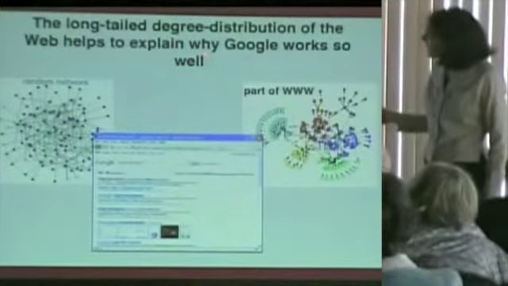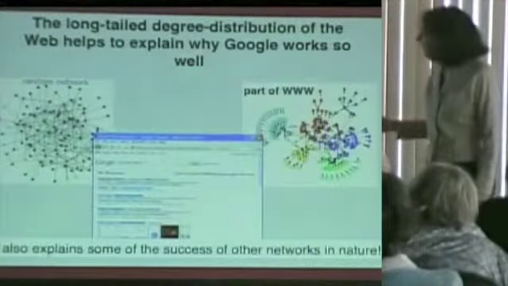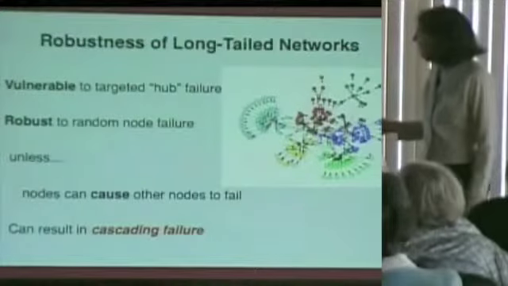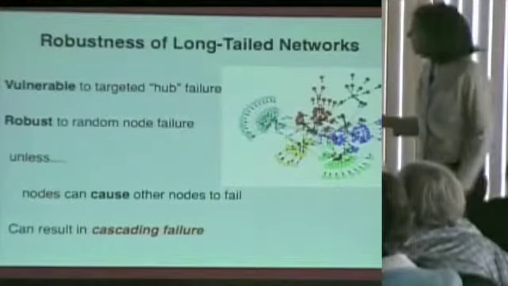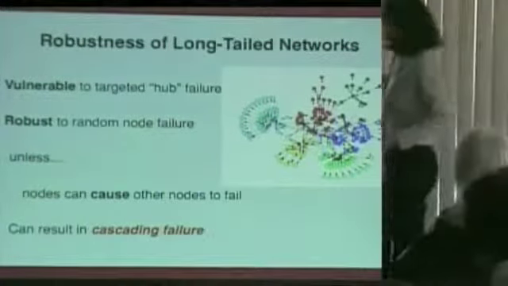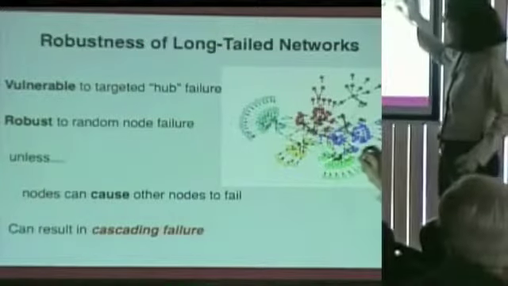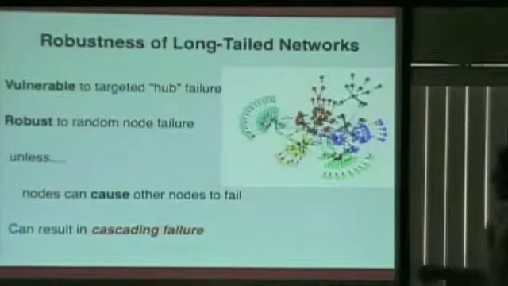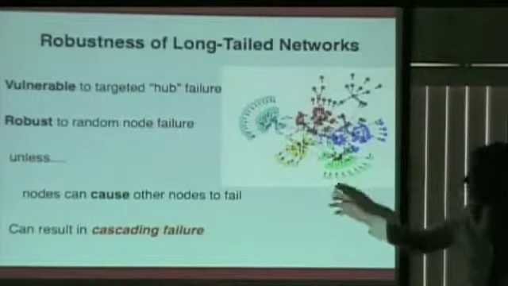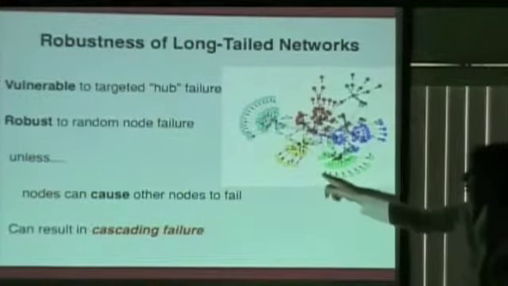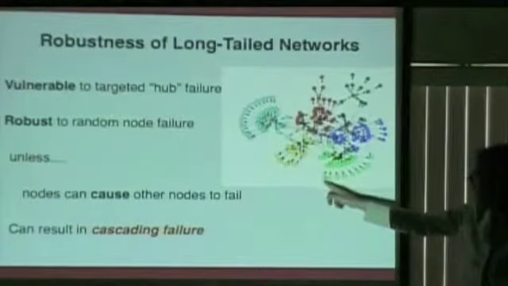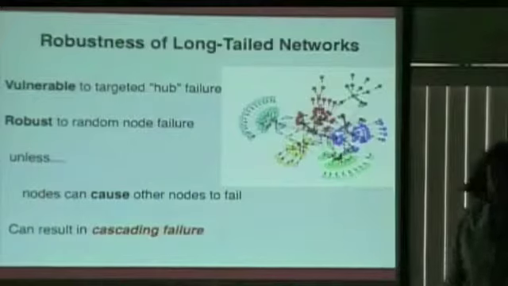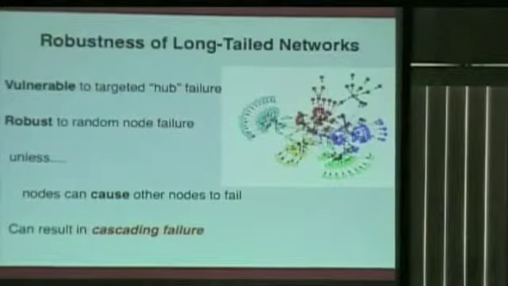I'm going to skip talking about why it explains the success of networks for a second. But one thing you can say is that these kinds of networks, while they're very robust to random node failure, since if a random node fails, most nodes don't have high connections, they're low degree, they're very vulnerable to targeted hub failure.